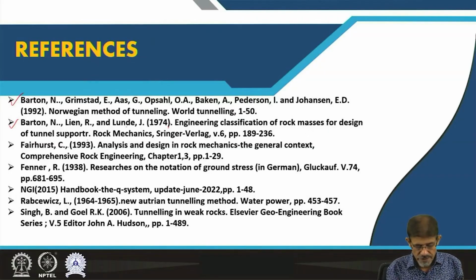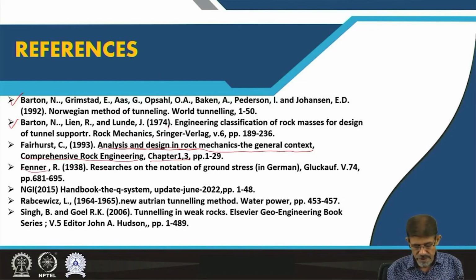Then Barla, and Fairhurst in 1993, Analysis and Design in Rock Mechanics, the General Context, Comprehensive Rock Engineering, chapters 1 to 3, from page 1 to 29.